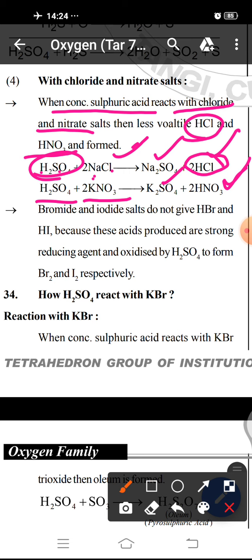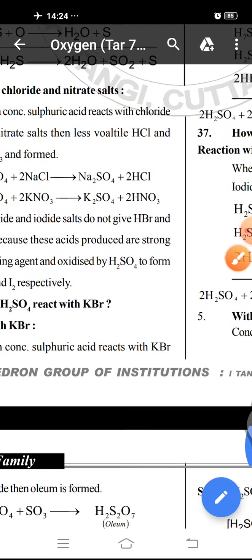But when bromide and iodide salts react with H2SO4, they do not give HBr and HI. They give bromine and iodine, because HBr and HI are strong reducing agents. So in the presence of H2SO4, they do not remain as HBr and HI; they undergo oxidation and form Br2 and I2. Then the reaction with KBr. See the reaction, H2SO4 reaction with KBr.